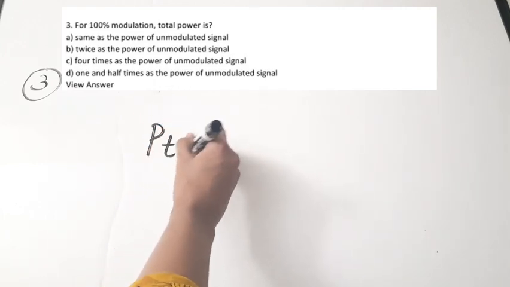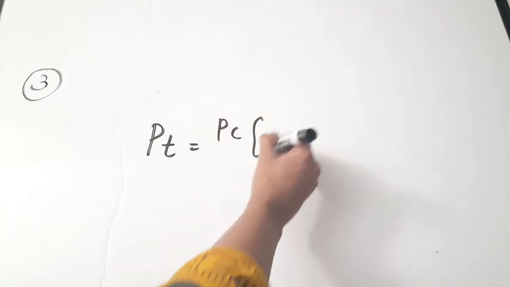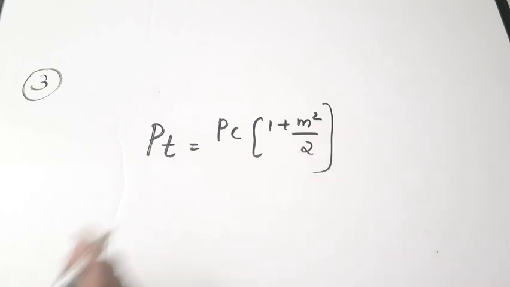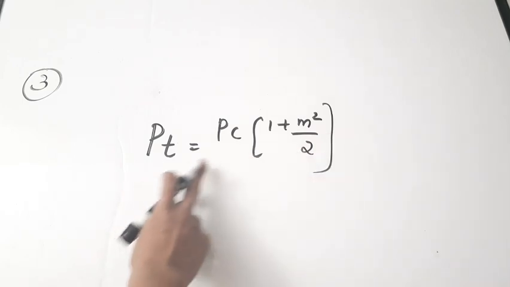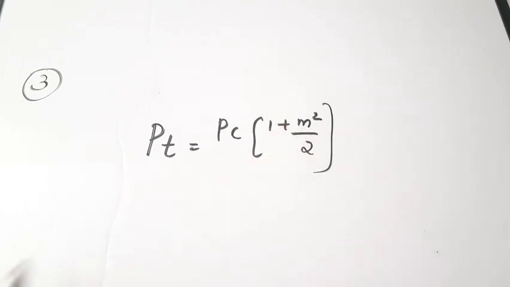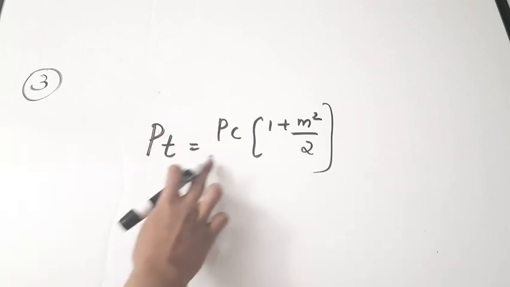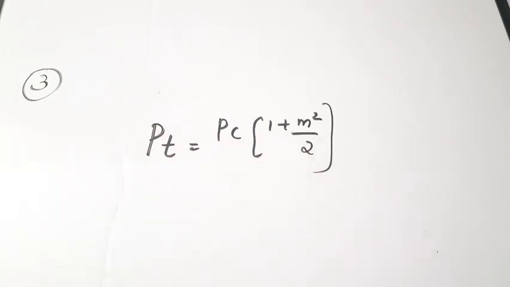Total power PT is equal to PC into 1 plus m square by 2, where PT is the total power, PC is the carrier power, m is the modulation index. So in order to find the total power, this is the relation which you have to use. And trust me, if you study this equation by heart, at least you will get 2 or 3 questions. Okay. So this equation is a very important equation. PT is equal to PC into 1 plus m square by 2.